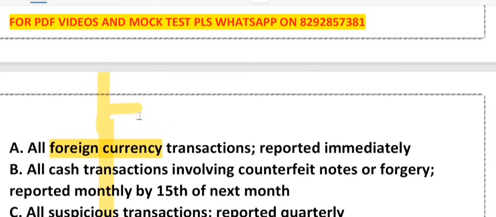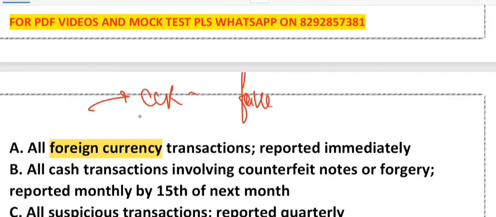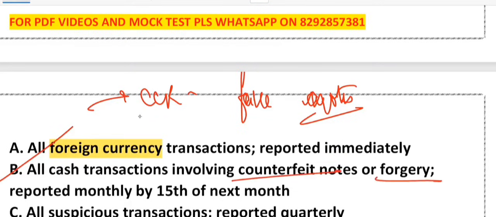If I say CCR, you must remember it. This is about fake currency or fake notes. What about option B? Option B is correct. Why? Because if counterfeit notes are detected, report monthly by the 15th of the next month. If you detect any counterfeit note or forgery, report it by the 15th of the next month.